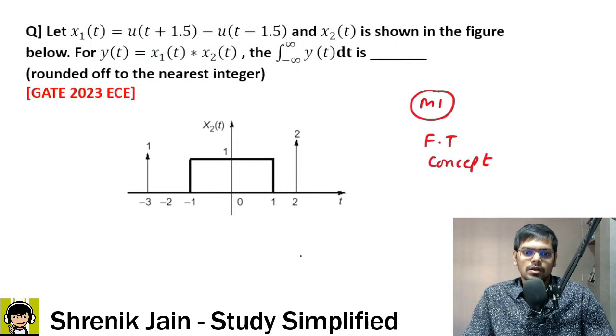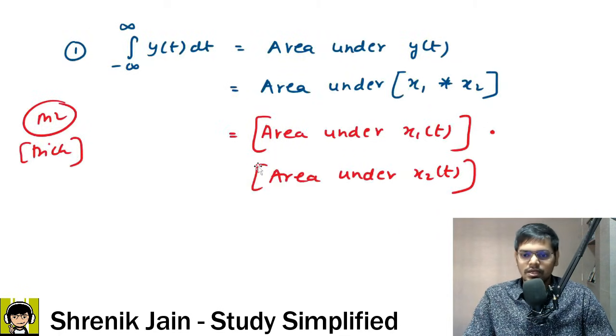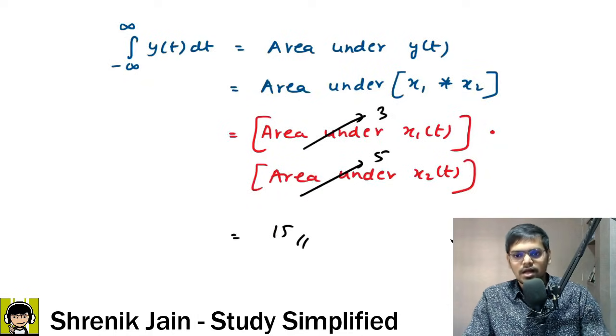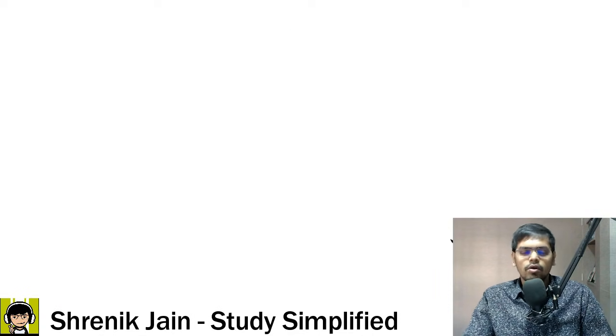Otherwise, use the concept of Fourier transform, convert these pairs, write it, solve the integration, get the answer. But this one was a little bit easy. You can check it out. Area under x2, area under x1, just multiply them, got the answer. Let us move forward to one of the good questions which was asked in the paper.